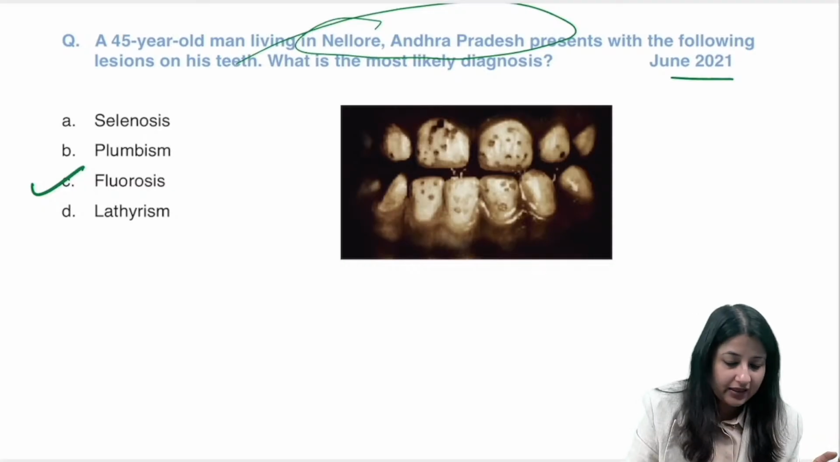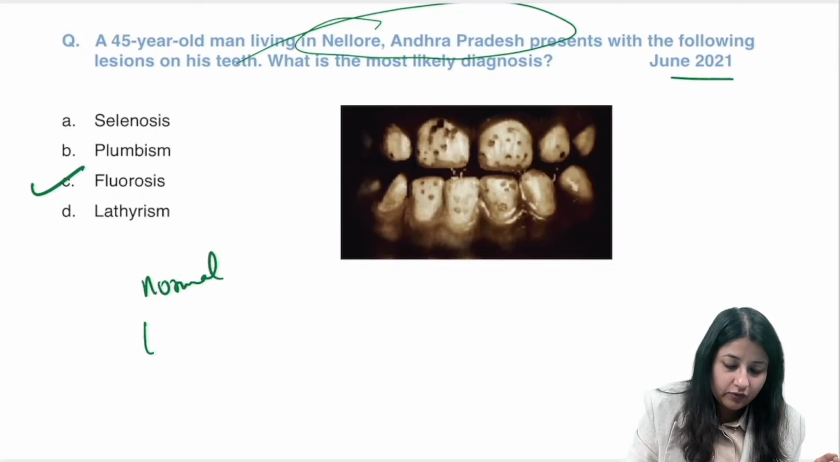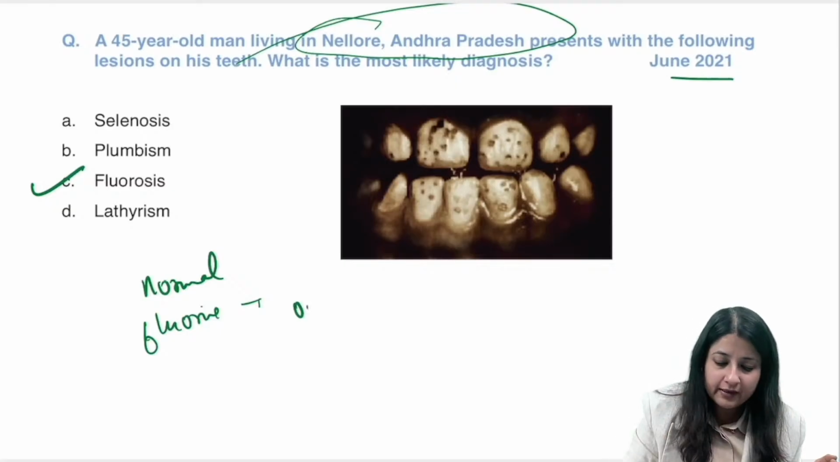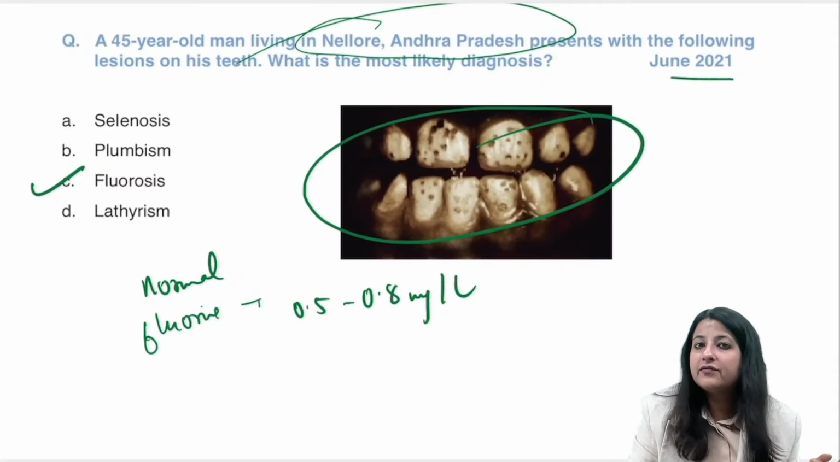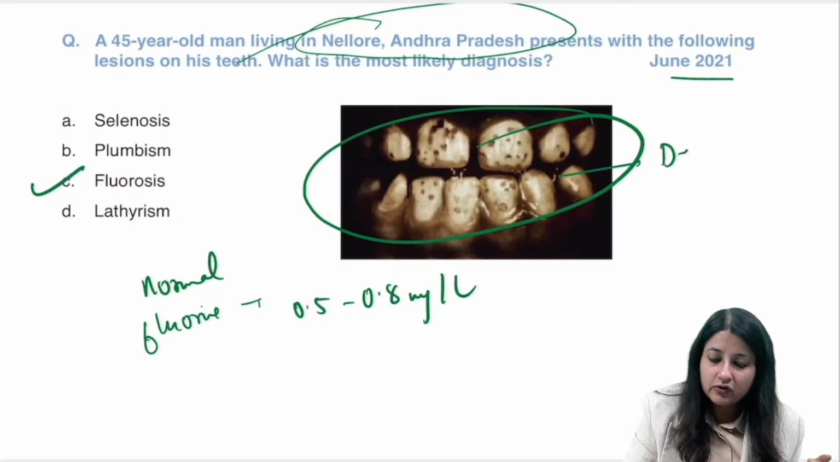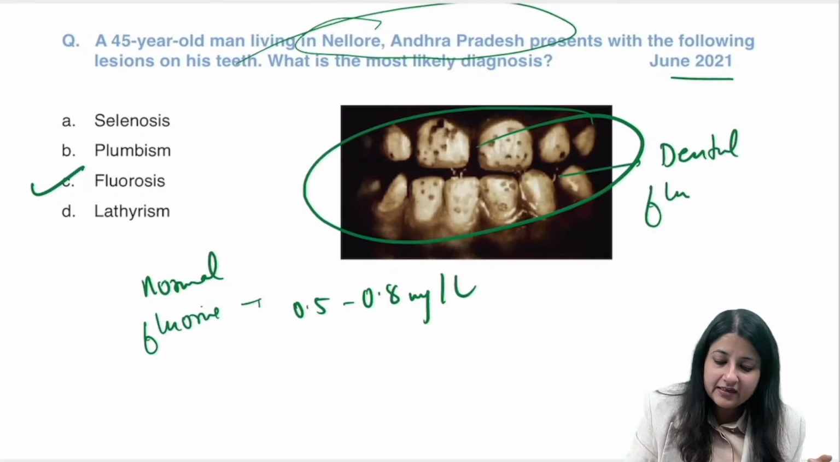Normal fluorine का पानी में content कितना होना चाहिए? Normal fluorine level is 0.5 to 0.8 milligram per liter. Now this is mottling of the upper incisors. This is dental fluorosis. This is what? Dental fluorosis.